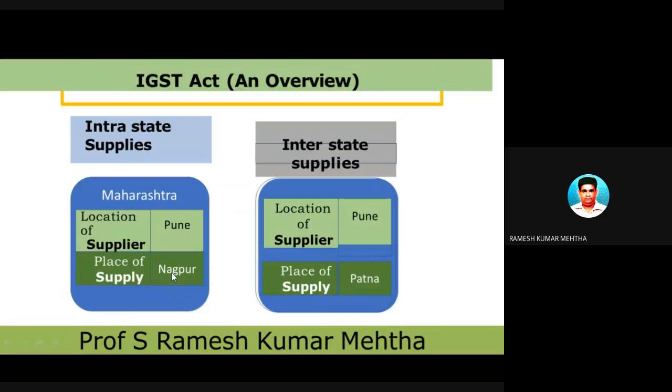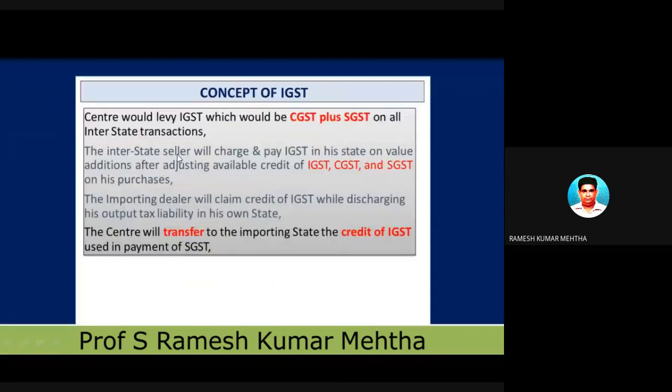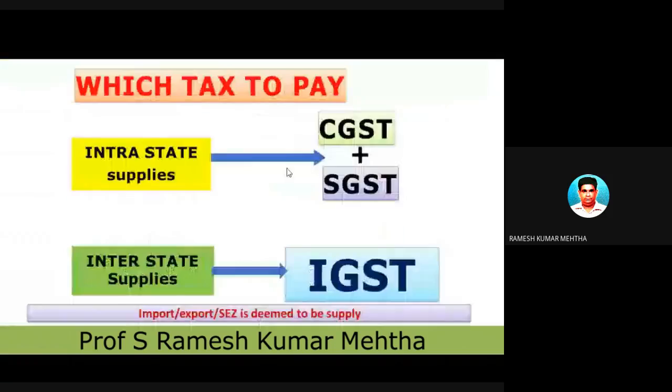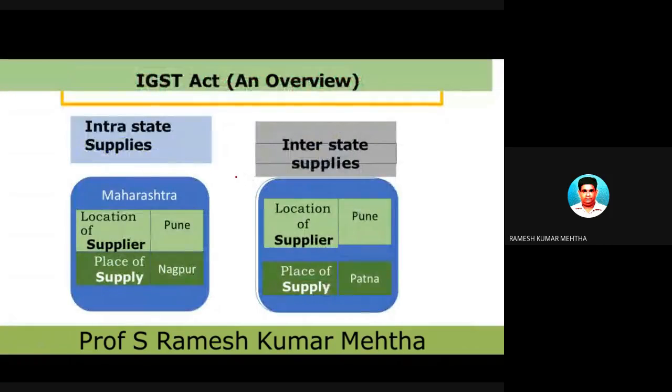Now I have given a small example of intrastate supply and interstate supply. You can pay attention here. The first case is intrastate supply, and the second case is interstate supply. Let's understand.